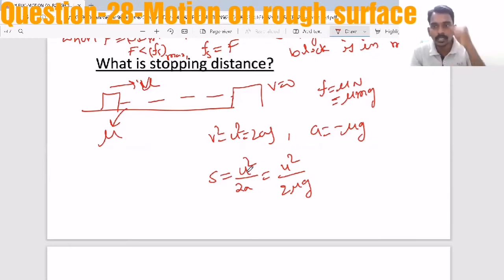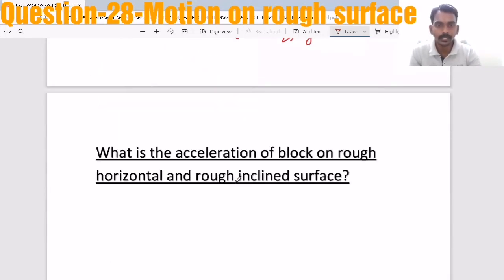This is the concept called stopping distance. When you give some velocity to a block on a rough surface, it will come to rest after traveling a distance, and that distance we call the stopping distance.